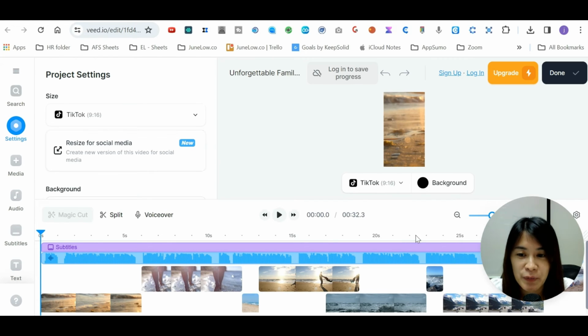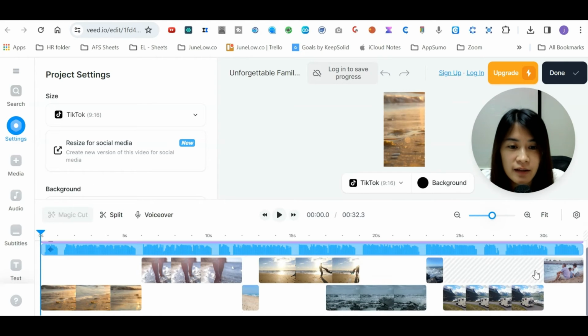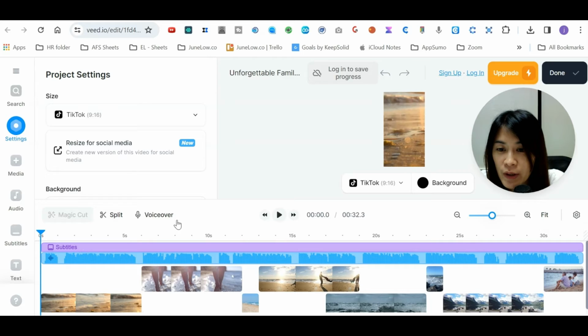So here you go. You're able to see that in a Veed editor. So I'm just going to play this. Okay, let's see where to play it.